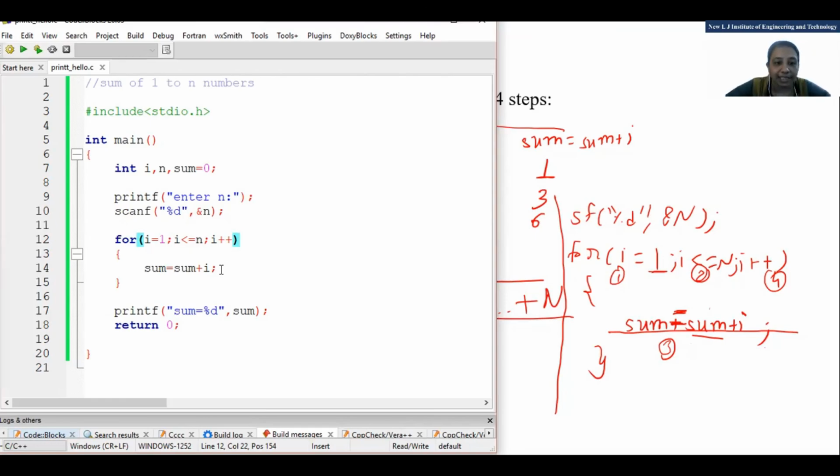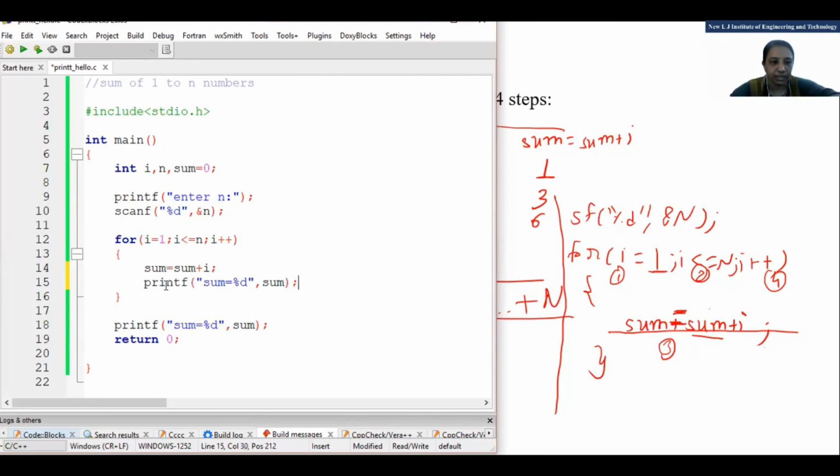So you will get the answer which is previous. Yes, you are correct. If I write here, see, I'm writing this here also. Just a minute, we will clear this. And here I'll make some modification. I am writing final sum, and I am writing sum inside the loop also.